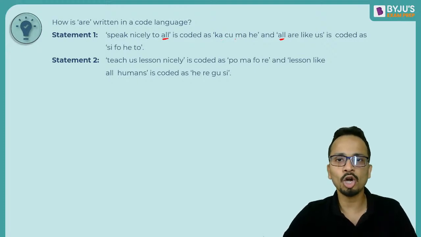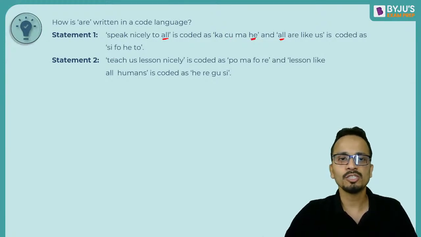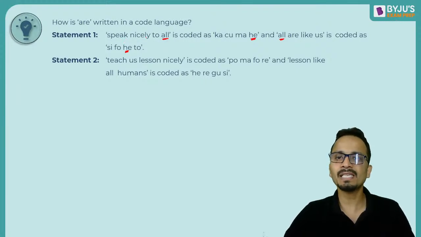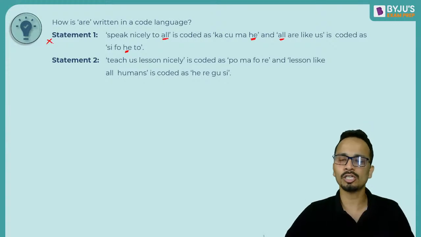All का code क्या होगा? Common क्या है यहाँ पे? SIFUHE. HE is common. So HE will be coded as all. Now, is there anything common in the 2 sentences given in first statement? Speak nicely to. No, nothing is common. So statement number 1 alone is not sufficient.